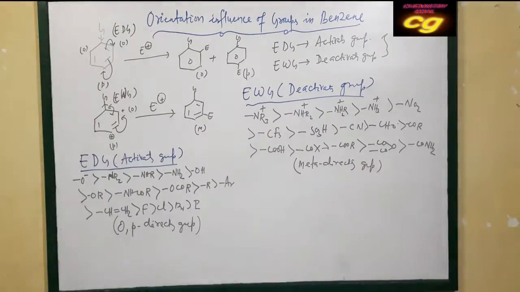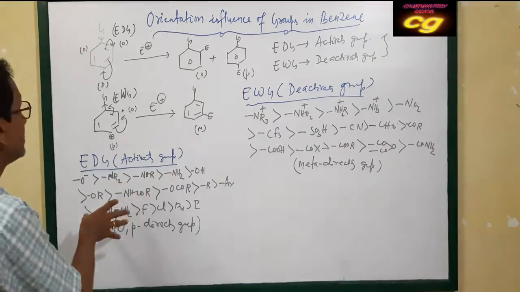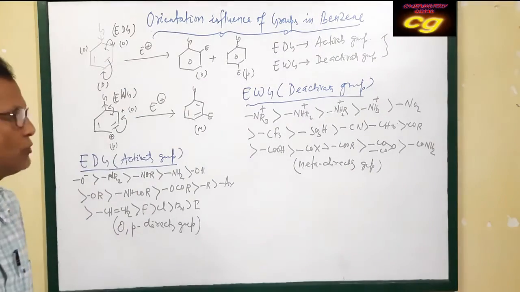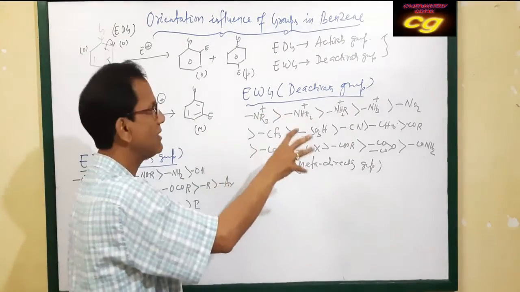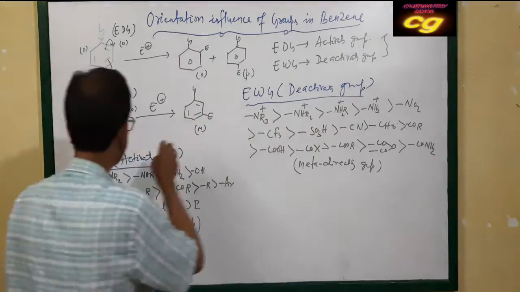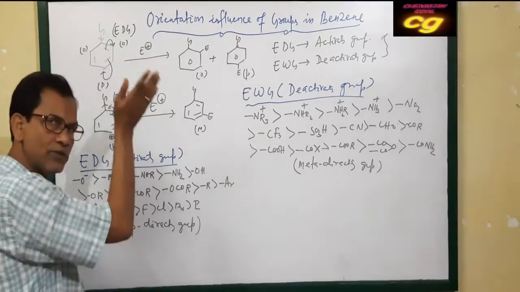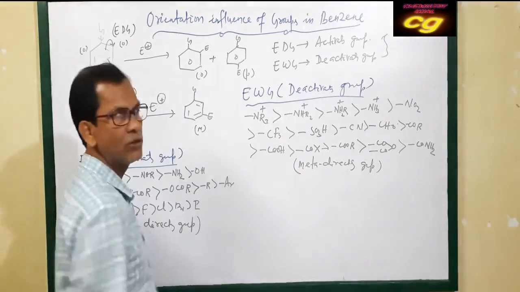So there are two types of groups. One is electron activating groups, that is activating group, electron donating groups. These are the order of reactivity of these groups. And these are electron withdrawing groups, that is minus I effect. We can say they are minus I affecting groups. This is called plus I affecting groups. Plus I affecting group means they supply electron towards the ring, and the others remove electron from the ring.